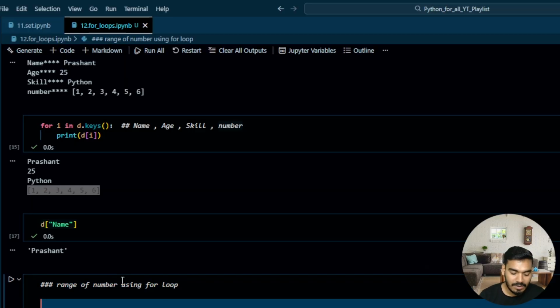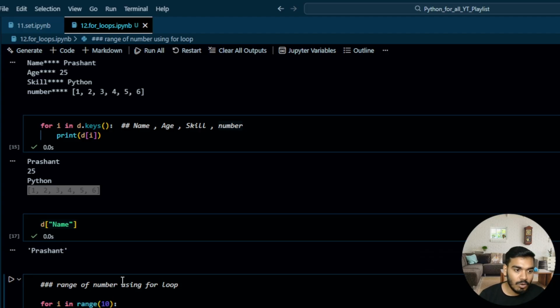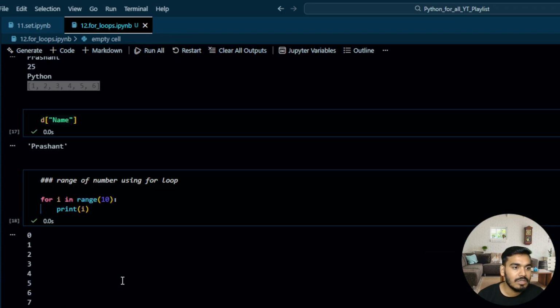What I'll do, I'll write for i in range and I'll write 10 over here, let's say. And let's see how it is going to work and what it is going to give you. So it is going to give you 0 to 9. I have just given 10. So it is going to create the range of numbers, and by itself it is going to start from 0 and the highest is 9.